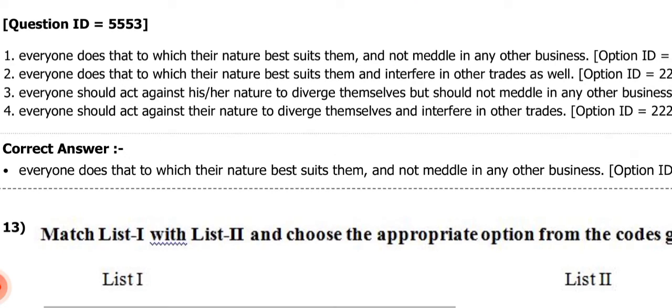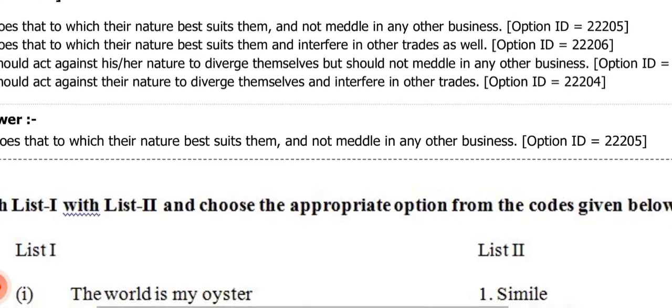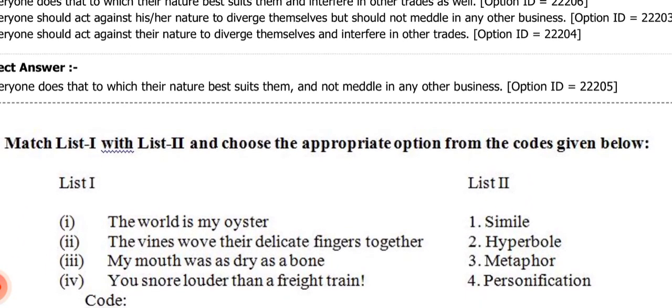Next question. Next question is pretty long. Here question number 30 is saying match list 1 with list 2 and choose the appropriate option from the codes given below. List 1: number 1, the world is my oyster; list 2: simile. Number 2, the vines wove their delicate fingers together; list 2: hyperbole. Number 3, my mouth was as dry as bone; list 2: metaphor. Number 4, you snore louder than a freight train; list 2: personification.